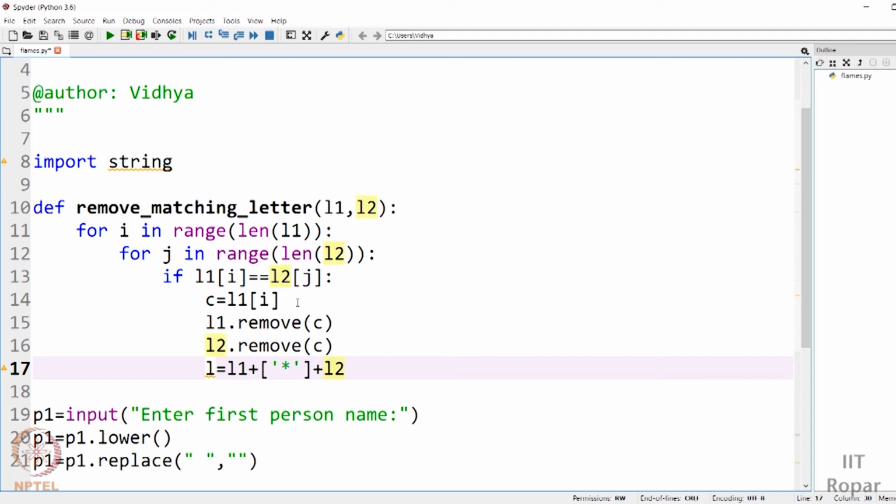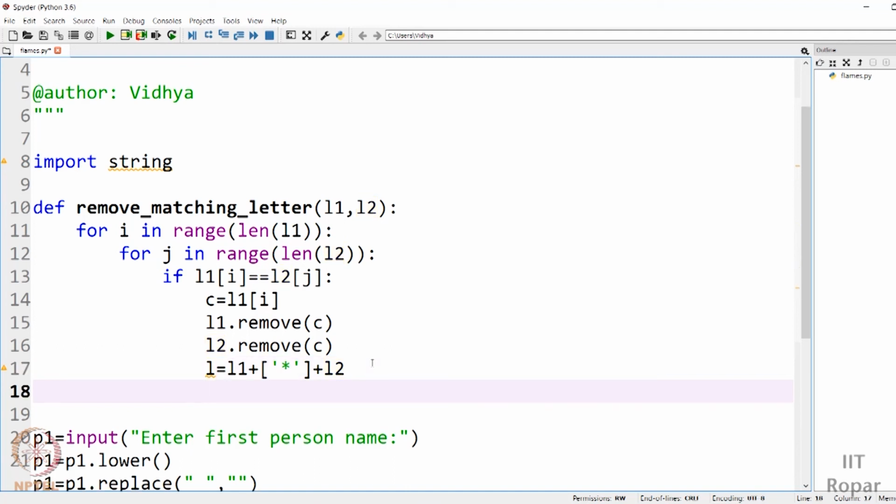Why am I creating this concatenated list? You will come to know very soon. This is just one way. It's not the only way. You can do it in any way. This is my way of doing it, that's it. It's just one way of doing it.